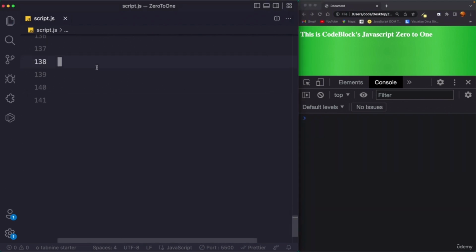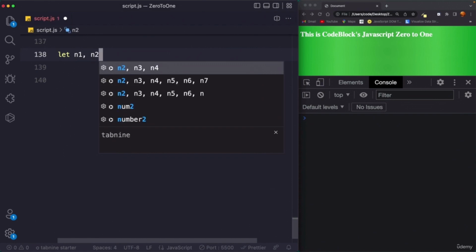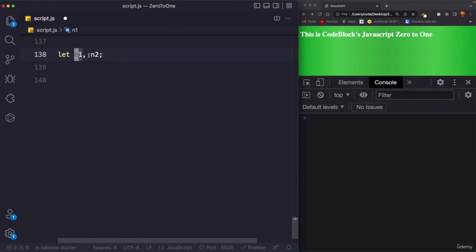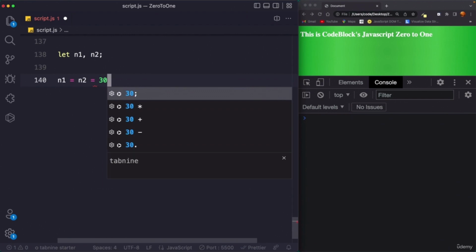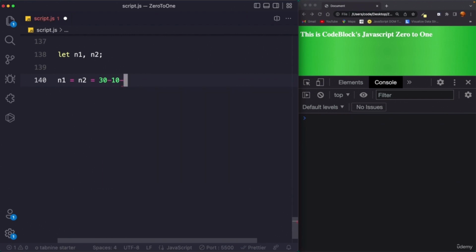So over here I can say let n1, n2. So we have declared two variables on the same line, and it's completely fine. We don't need to declare variables all the time on a separate line. It's completely fine to declare two variables on the same line. Later we can assign them a value. Now I'm going to say n1 = n2 = 30 - 10 - 2.